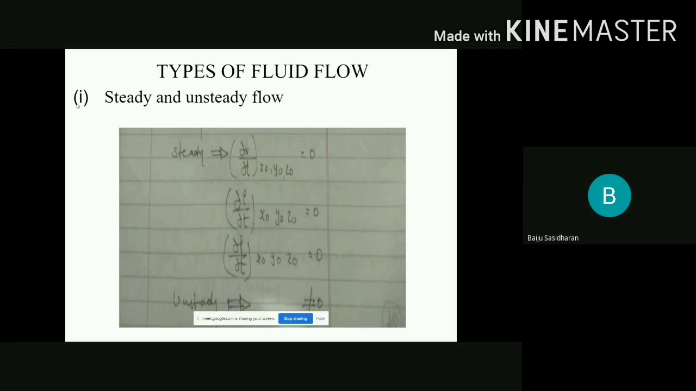For a steady flow, dou v by dou t, that is the variation of velocity with respect to time at a particular point (x0, y0, z0), is equal to 0. Also dou rho by dou t is 0, there is no density variation, and there is no pressure variation, dou p by dou t is equal to 0. This is steady flow. If it is not equal to 0, those are unsteady flows.